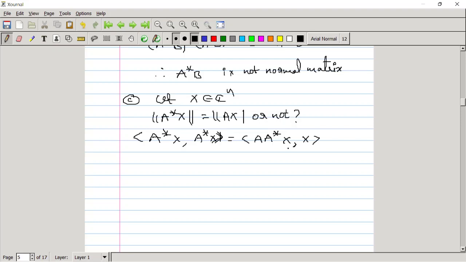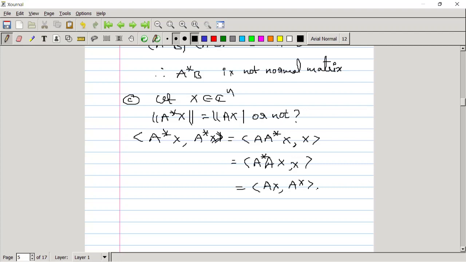This is just a property of inner product, the first property of the definition of inner product. So we can replace A A star with A star A, because A is normal. So again we can write this is equal to Ax comma Ax.